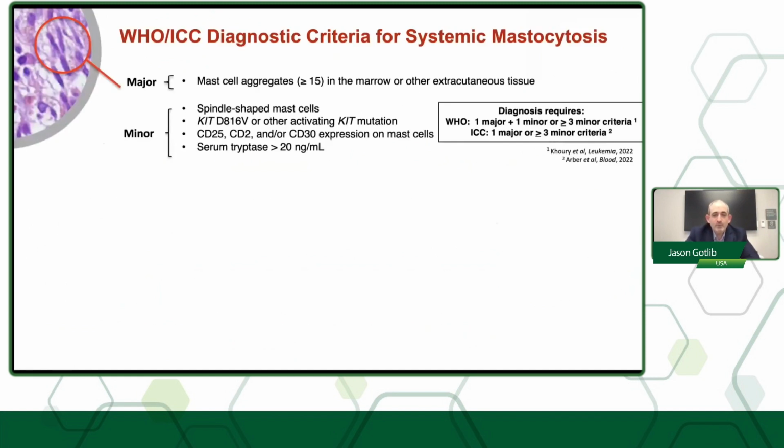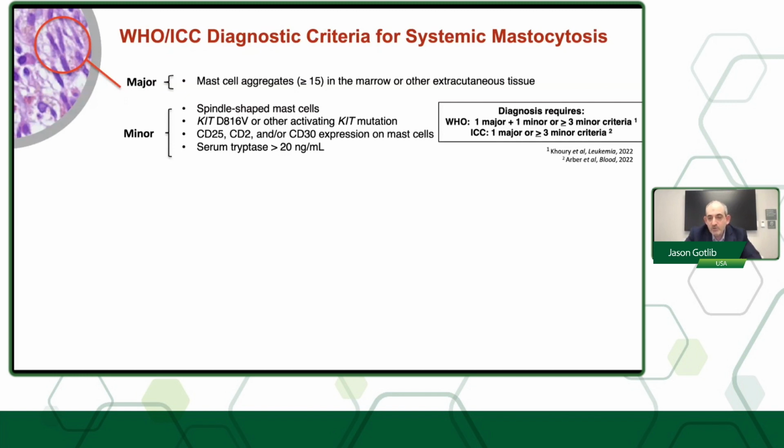Well, how about we start with the World Health Organization and International Consensus Classification diagnostic criteria for systemic mastocytosis. There are major and minor criteria. The major criteria are mast cell aggregates in the marrow or extracutaneous tissue. The minor criteria are spindle-shaped mast cells, the presence of the KIT D816V or another activating mutation, the presence by immunohistochemistry, and one can also use flow for CD25, CD2, and or CD30 on mast cells, and a serum tryptase level above 20 nanograms per mil.